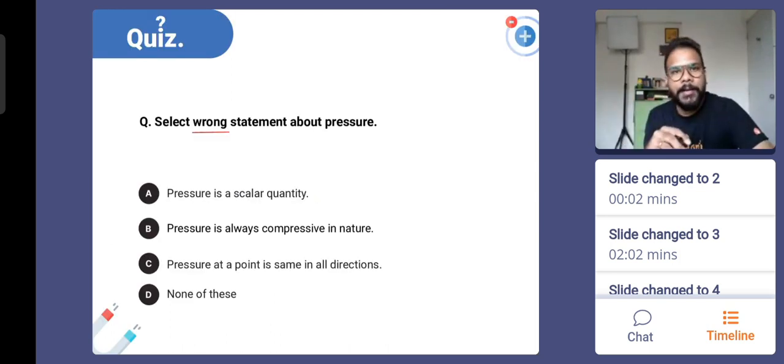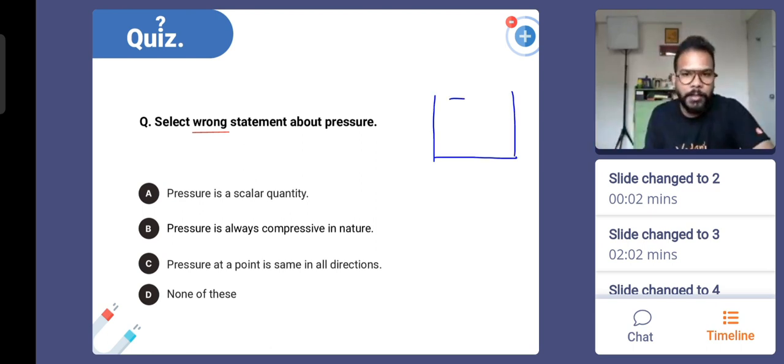We actually talked about it, that liquid tries to apply force normally to the surface of a solid. So maybe if liquid is filled here, and say you place a water bottle or any plastic bottle inside, the liquid will try to compress it from outside. And in fact, if you remember, we spoke about the situation that if we empty a plastic bottle, it will be crushed by the atmospheric pressure, because atmospheric pressure is also being created by a fluid, which is the atmospheric gases. So pressure is always going to be compressive in nature. It will try to compress the body.